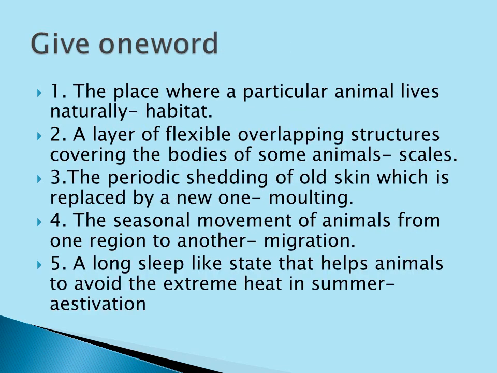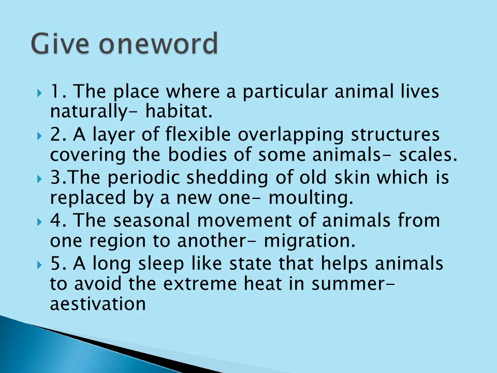Then give one word. The place where a particular animal lives naturally is called a habitat. The layer of flexible overlapping structures covering the bodies of some animals is called scales.